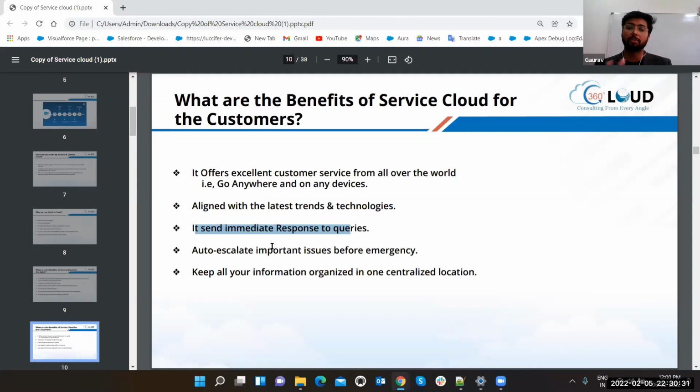Response means, can you remember that whenever you fill any form from a government site or any registration form, then just after clicking the submit button, a quick message or mail comes to you saying thank you for reaching us, we have taken your question and will definitely get back to you soon. That is the response, so that the customer knows that yes, I'm getting the service, they are connecting with me.